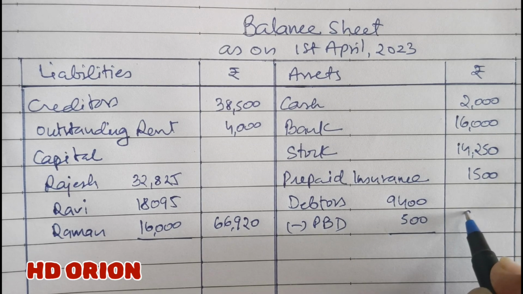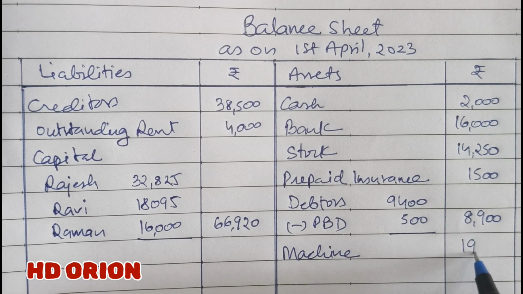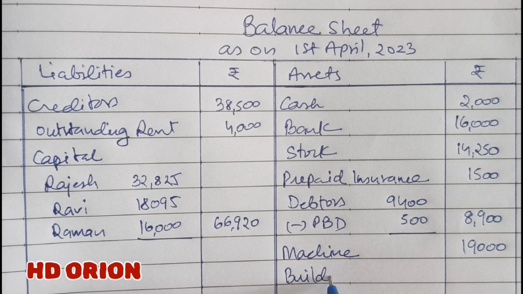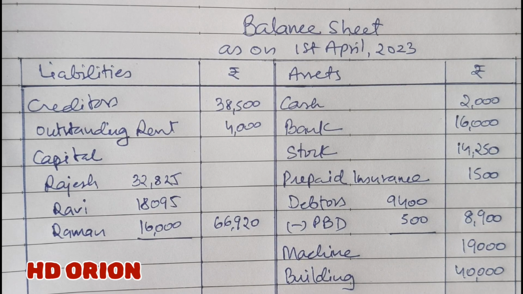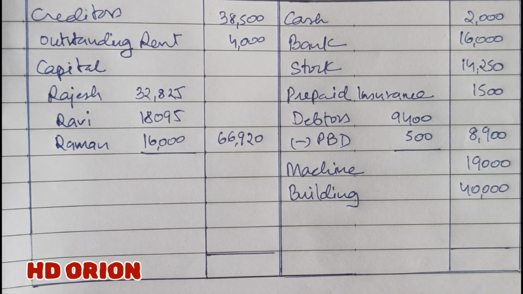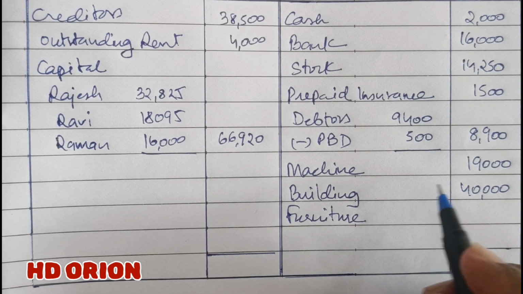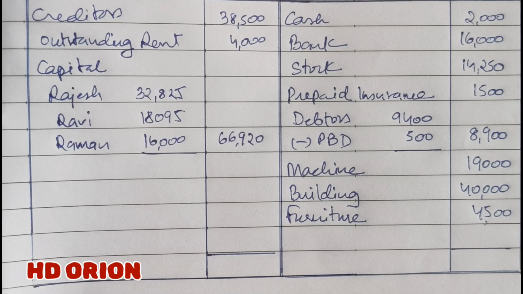So in the outer column we will get 8,900. Then machine of rupees 19,000. Then building, 35 plus 5, that is 40,000. Furniture 5,000 minus 500 depreciation, that is 4,500.